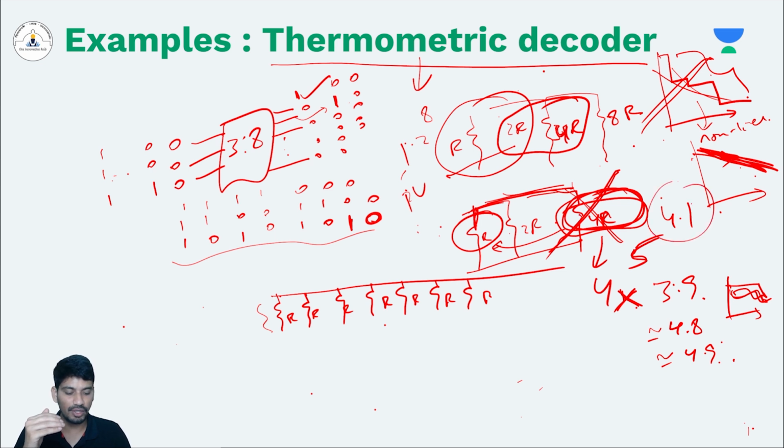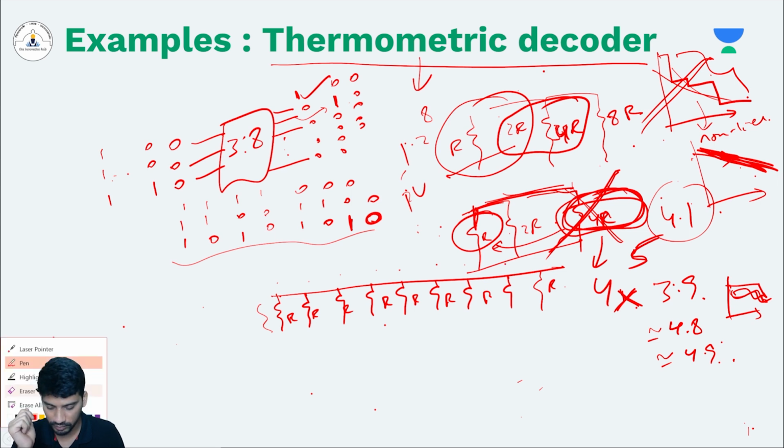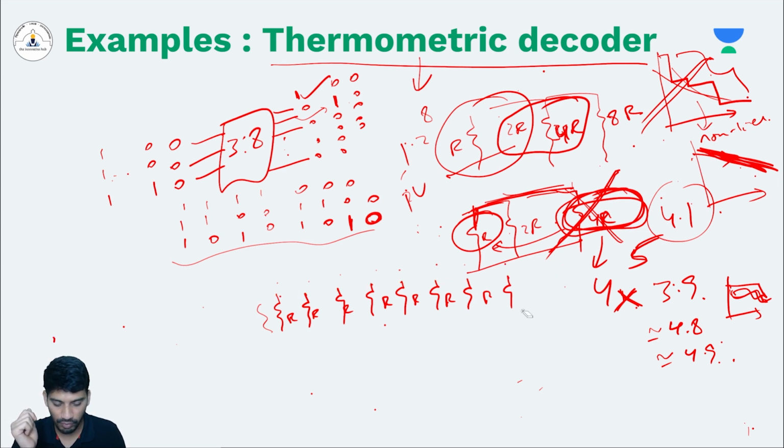So instead of going with 2R, 4R kind of things, we'll only go with single R's. Okay? So we have 1, 2, 3, 4, 5, 6, 7, 8. 8 single R's. By this, what are we ensuring? We are ensuring at least every R is the same, right? So in every branch, there will be 1x of reduction.